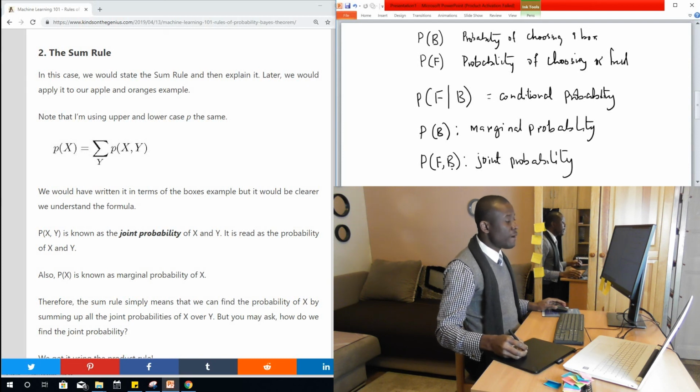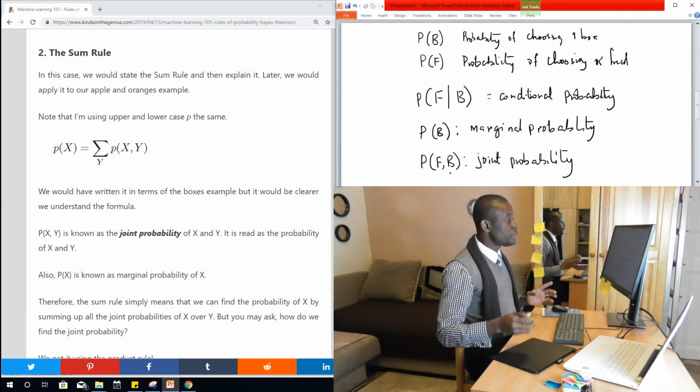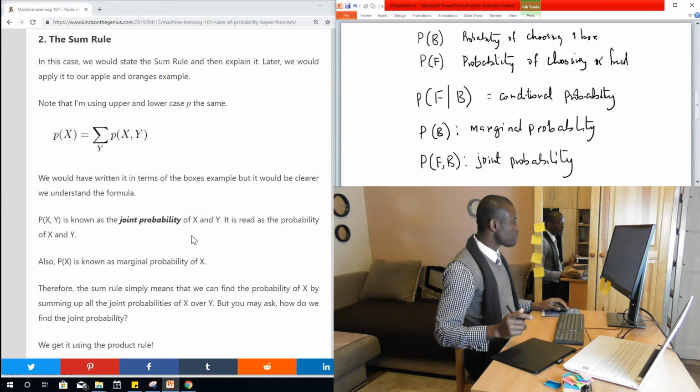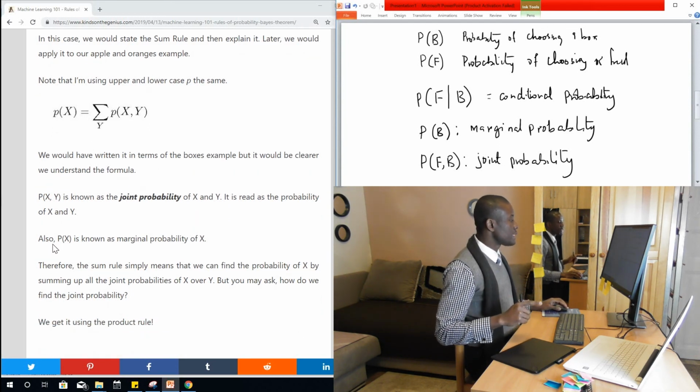So take note that we have a comma in between the two. So you'd read it as joint probability of F and B. In the case in the website, we have joint probability of X and Y. P of X is known as marginal probability. So this is conditional probability, and this is marginal probability, this is joint probability.